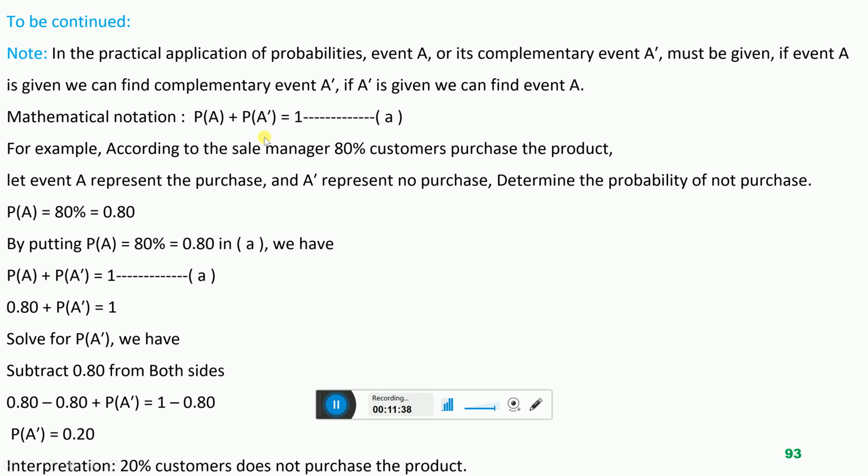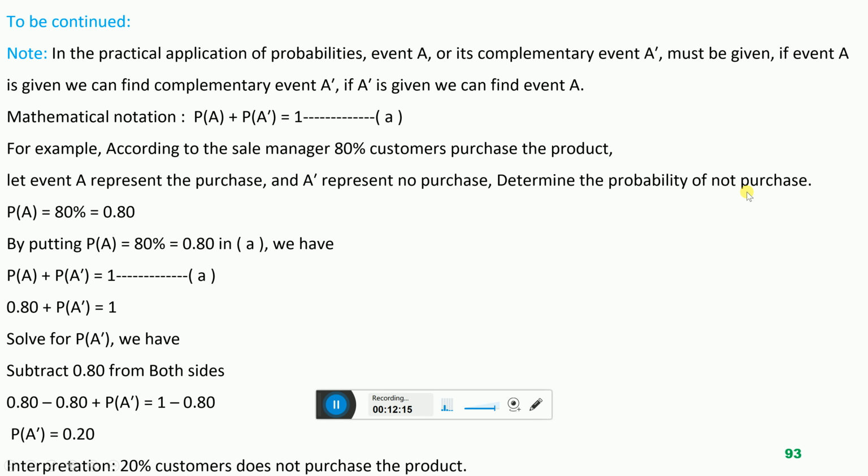Now suppose, according to the information of the sales manager, 80% of customers accept the offer and purchase the product. So this is the probability of, suppose, event A. Let event A represent the purchase. What is its chance of purchase? 80%. 80% of customers accept the offer. And A prime, which is the complementary event, represents no purchase, and its probability determines the probability of not purchasing.